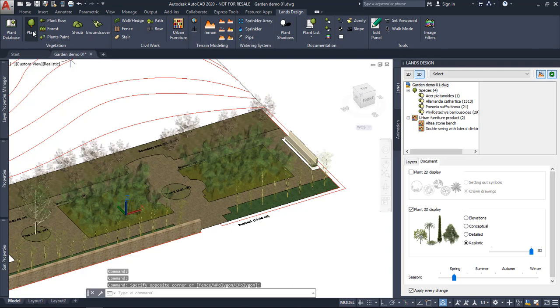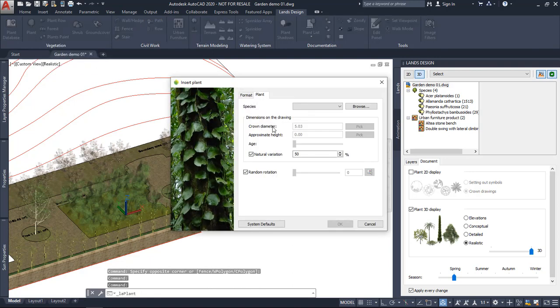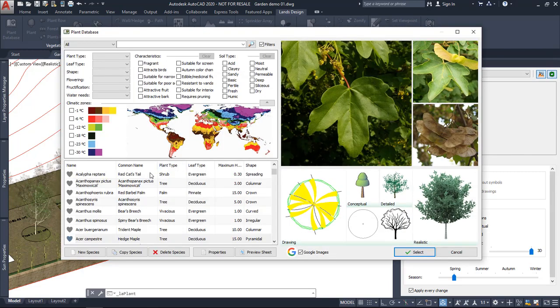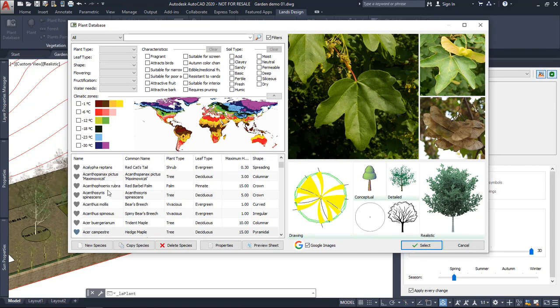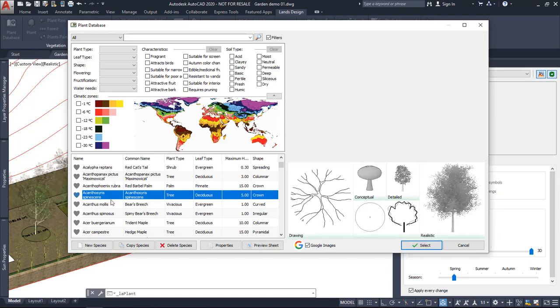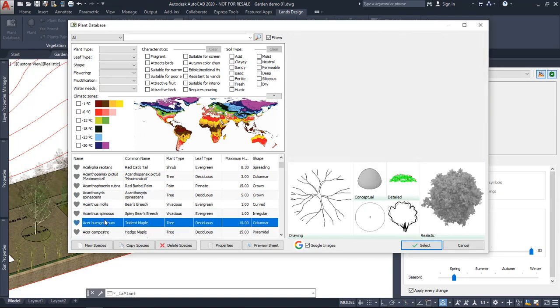So we can run the plant command over here, which will display a list of the species that have already been used in this project. Or we can search for a new one. So I'm going to browse for the plant database, and here we get the list of all the plant species that come with the program. So we can just navigate over this list to search for the desired plant.